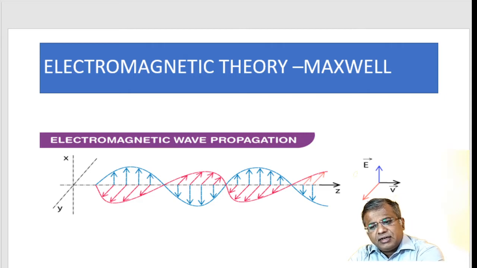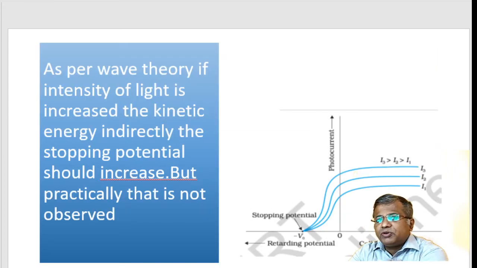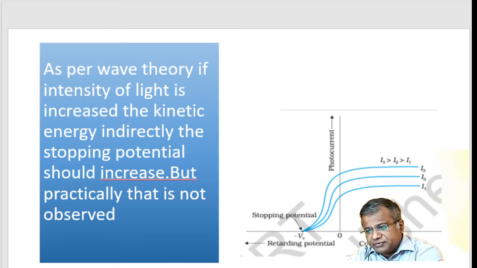But if light is considered to be a wave, then a very important point follows: if I increase the amplitude of the wave, there must be an increase in the kinetic energy, and indirectly the stopping potential should increase.